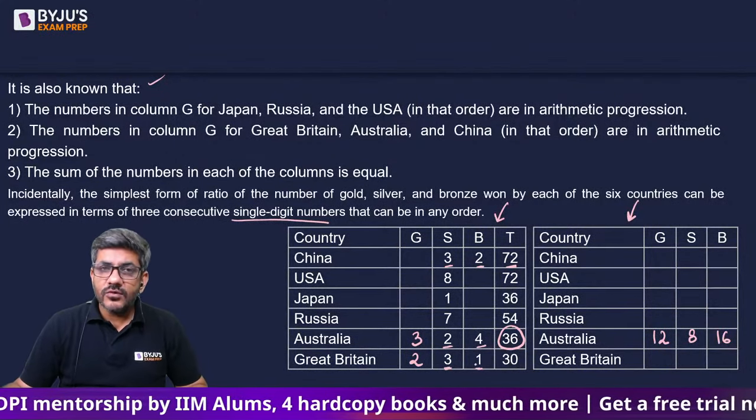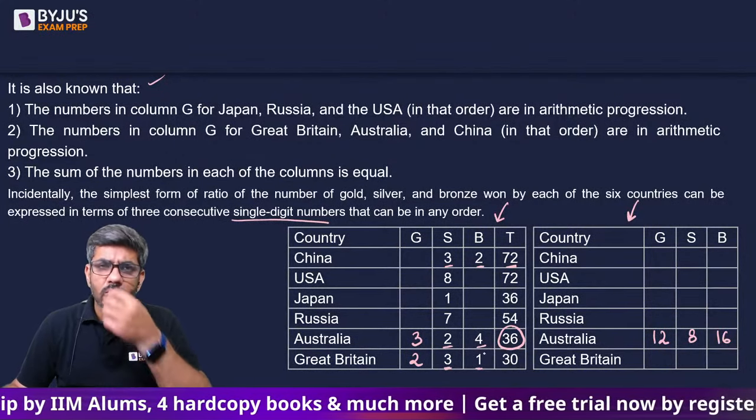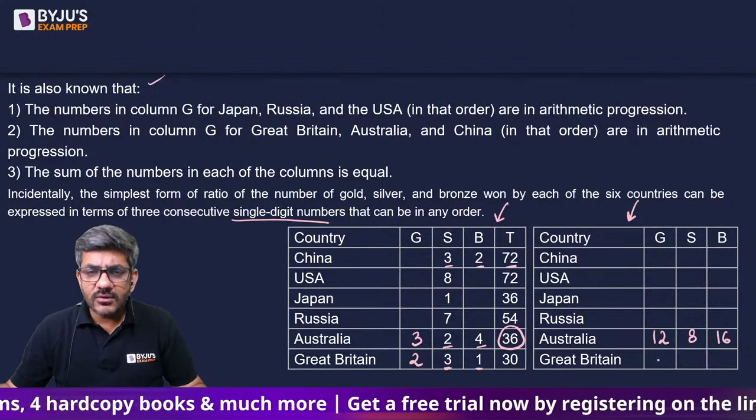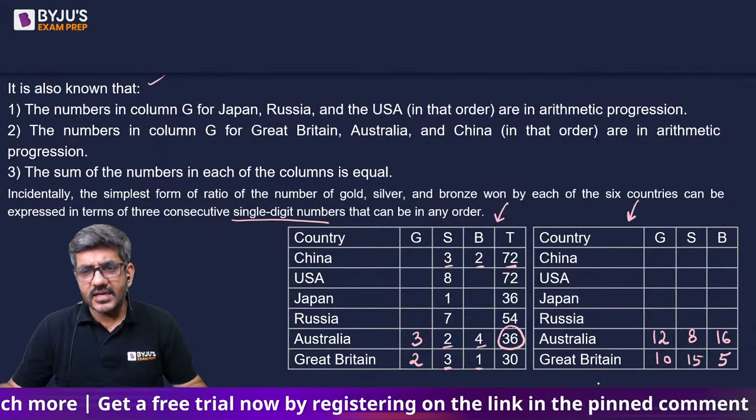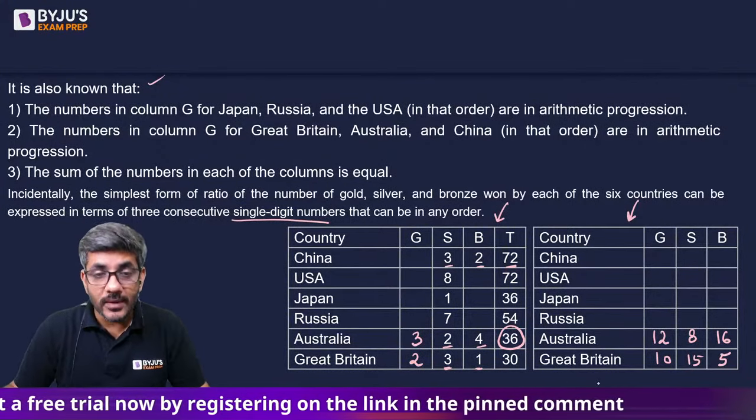Divide 30 in a ratio of 2, 3, 1. ये काम मैं आपके लिए छोड़ दे रहा हूं कि एक नंबर को किस रेशियो में डिवाइड करना है. I think you can do that pretty well. So it is 10, 15 and 5. These are the numbers for Great Britain as well.